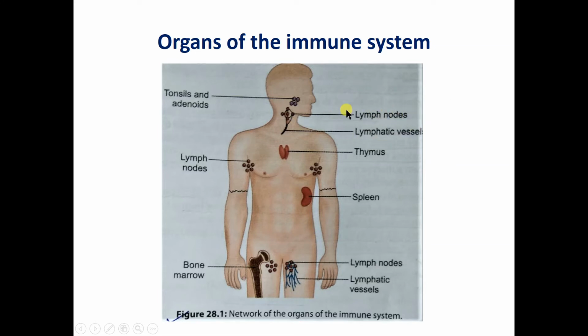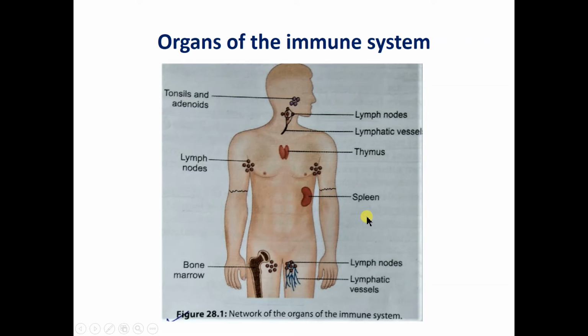Then the spleen is also a main secondary lymphoid organ, and after lymph node and spleen, there is the mucosa associated lymphoid tissue, which is present in the mucosa of our body. So these three, lymph nodes, spleen and mucosa associated lymphoid tissue, are the secondary lymphoid organs.